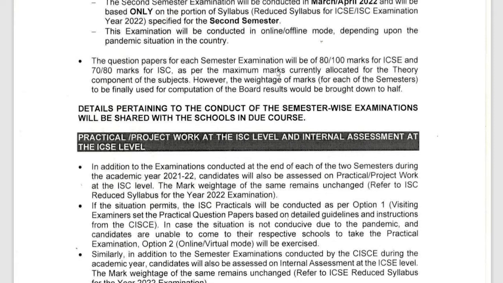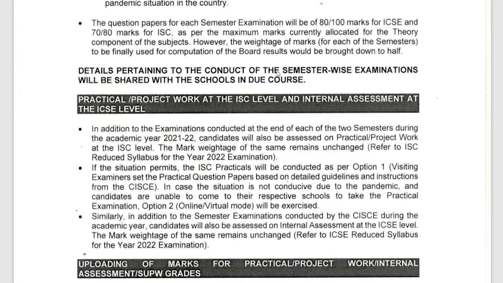Maybe in the 80 marks paper you get 60, that will be brought down to 40, and there maybe you score around 25, then 25 marks from here, and in the next semester you get maybe 30 or 40, then again that will be taken and both will be added to finally add up as an 80 mark paper. Okay, so this is the system.